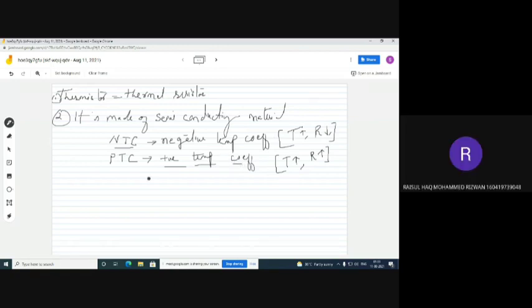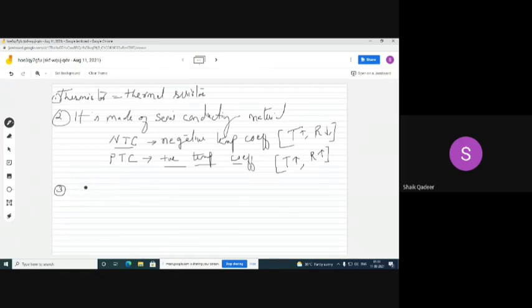The third point about thermistor is, recall your memories or see your previous notes. We were discussing RTD and we have seen that RTD is a linear element. Agree or not? Yes, sir. RTD is a linear element. Why is it a linear element? Because it exhibits a linear relationship between resistance and temperature. So that is called a linear element.